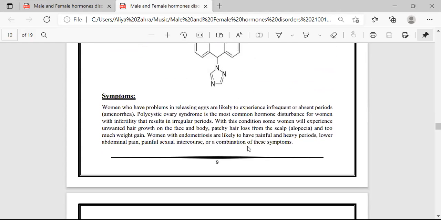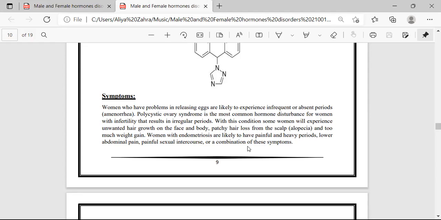The next is the symptoms of female infertility. Women who have a problem releasing eggs are likely to experience infrequent or absent periods. Polycystic ovary syndrome is the most common hormone disturbance for women with infertility that results in irregular periods. With this condition, some women will experience unwanted hair growth on the face and body, patchy hair loss from the scalp, and too much weight gain.